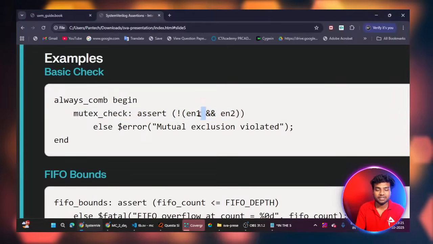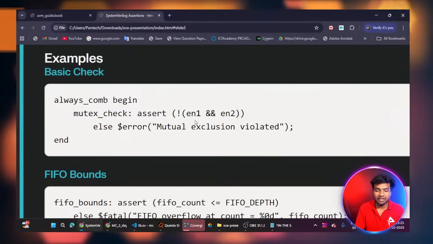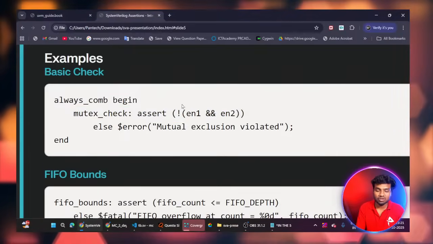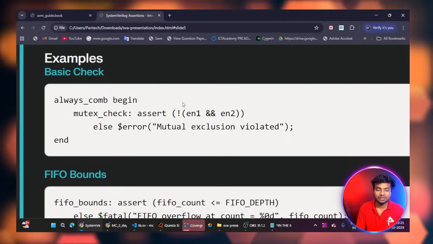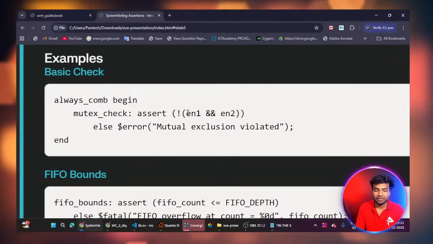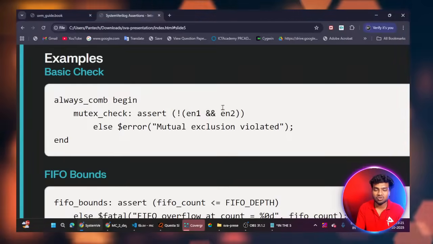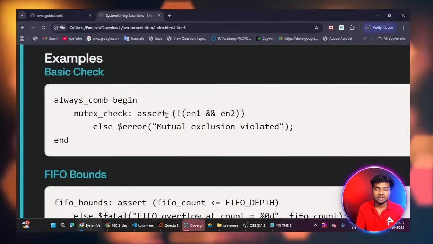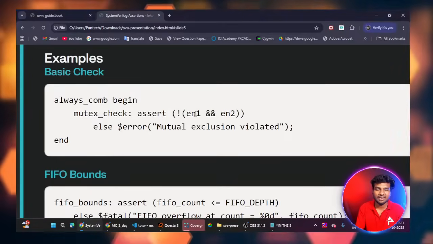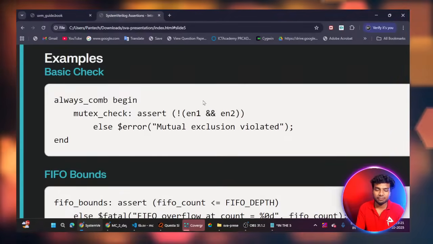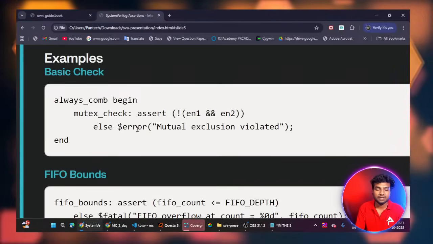So this is an expression. This expression means enable 1 and enable 2 must both be low. Only if both are low, that is 0 0, where 0 means logical 0, this assertion will get a true condition, so it won't display anything. If it is 1, it will display the error statements.